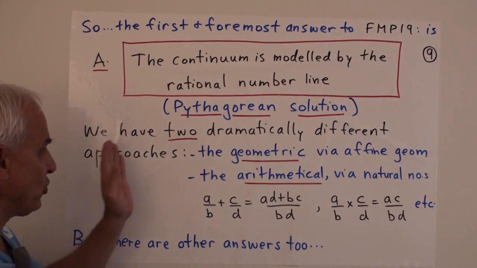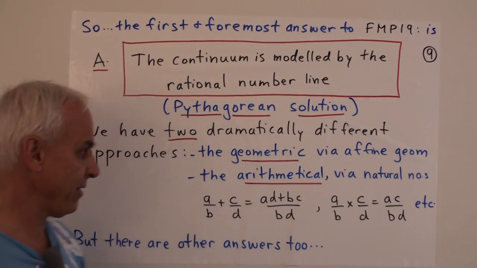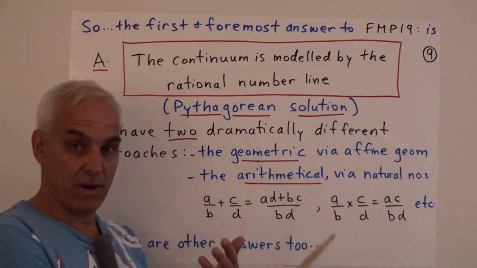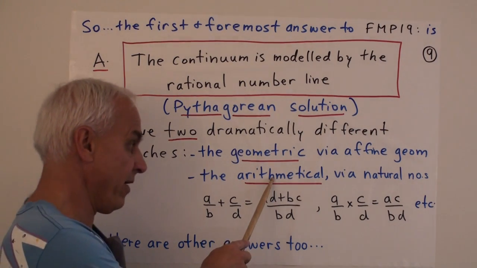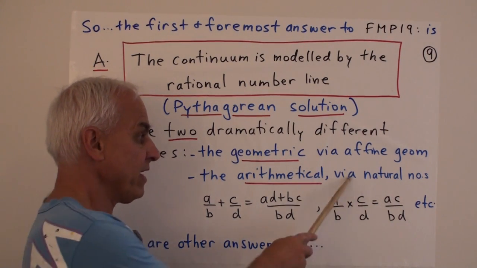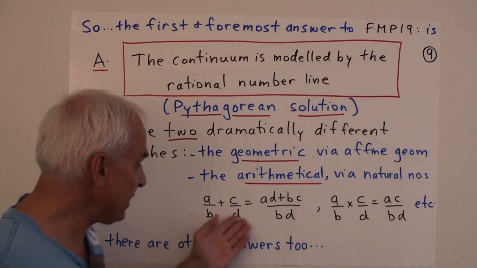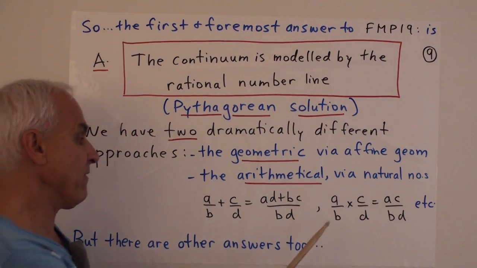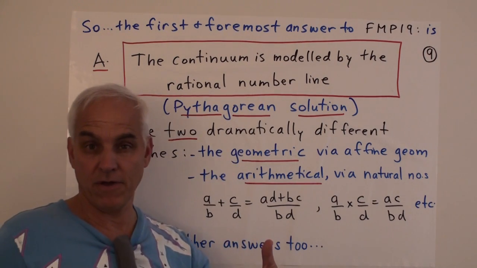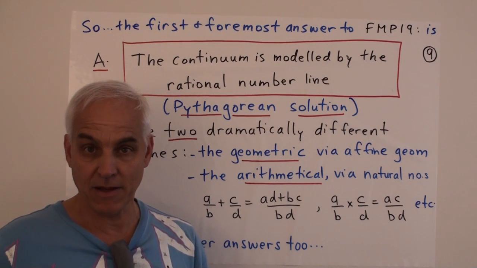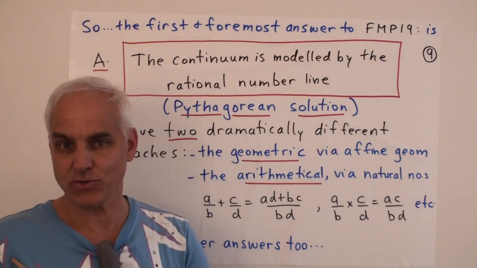But we've seen that we can have two dramatically different views or approaches to this rational number line. The geometrical one that I've been talking about in today's lecture via affine geometry, and the by far more familiar arithmetical one that you'll all have learned in primary school via natural numbers and quotients of natural numbers, where one defines addition in this fashion, where we define multiplication in this fashion, and where we establish the laws of rational number arithmetic or fraction arithmetic built on a prior understanding of the laws of arithmetic for natural numbers.